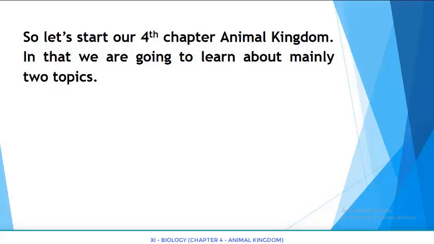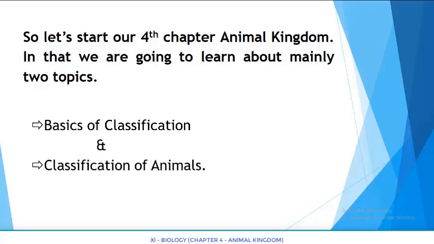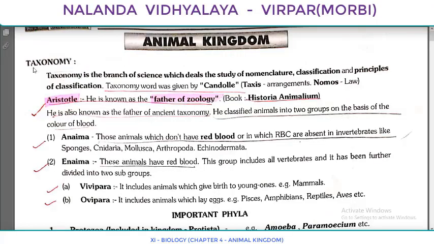In that we are going to learn mainly 2 topics: basics of classification and classification of animals. Before starting the chapter, some of the important points can be discussed. First of all, many times we discuss classification, and you know that the branch of science which deals with the study of classification is known as taxonomy. When defining it, you have to understand taxonomy is the branch of science which deals with the study of nomenclature, classification, and principles of classification.